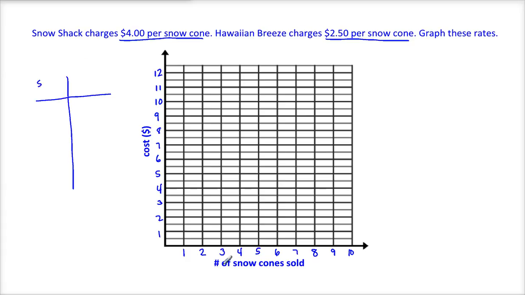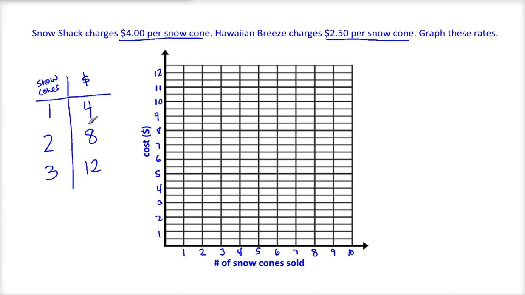So notice the x value variable is snow cones, how many snow cones they've sold, and the y variable is the cost. So for Snow Shack, one snow cone costs $4. That means 2 snow cones, multiply 2 by 4, and that would cost $8. 3 snow cones times 4 would cost $12. Now each of these lines tells me a point to plot.